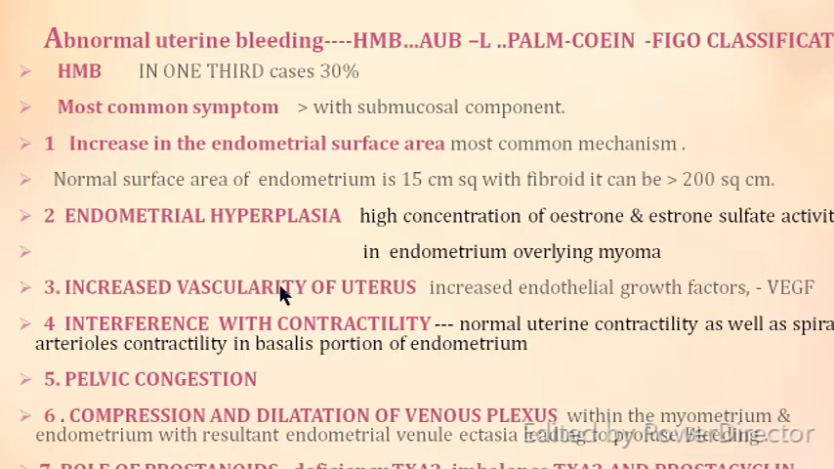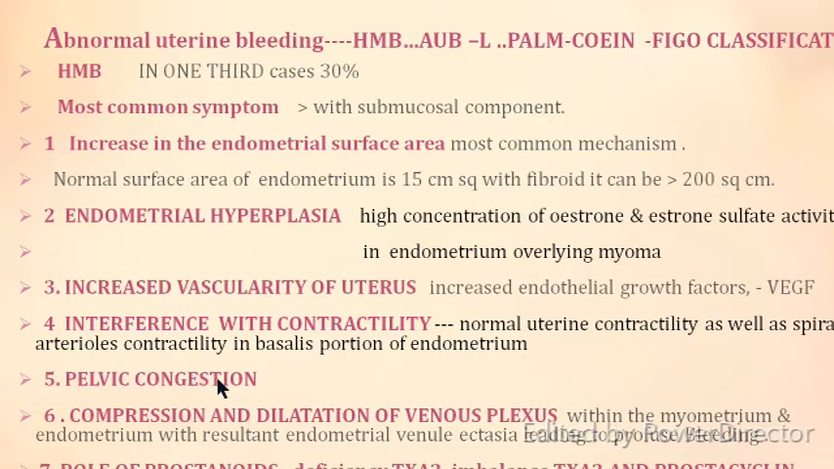Increased vascularity of the uterus, that is increased vascular endothelial growth factor, VEGF, is one of the causes of heavy menstrual bleeding. Fibroids, if present, interfere with the normal contractions of the uterus as well as the normal contractions of the spiral arterioles, which are present in the basalis portion of the endometrium, and therefore when they cannot contract, the blood pours into the cavity and causes heavy menstrual bleeding.